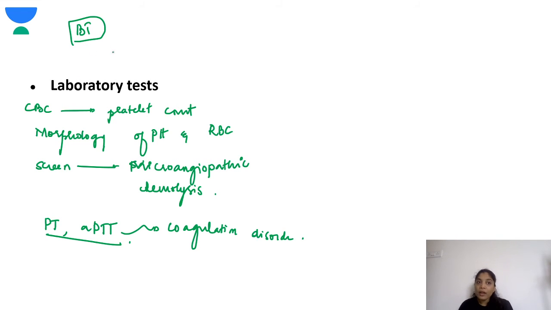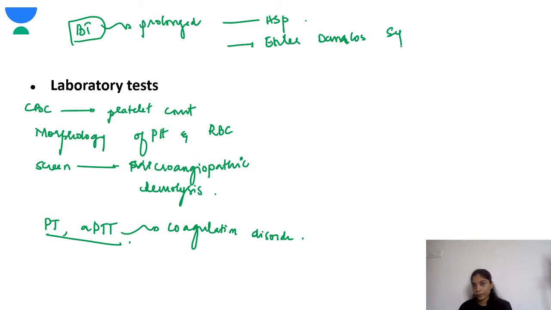Next, where are the conditions where the bleeding time is prolonged? Tell me. One of the vasculitic disorders is Henoch-Schönlein purpura. In Henoch-Schönlein purpura, the bleeding time is prolonged. Also in conditions like Ehlers-Danlos syndrome, the bleeding time is prolonged.